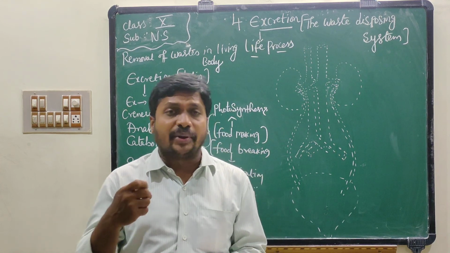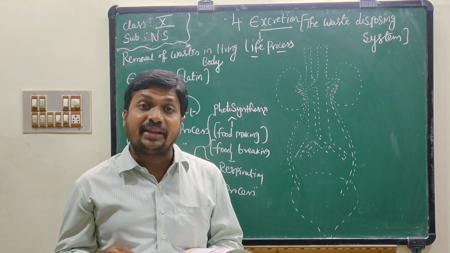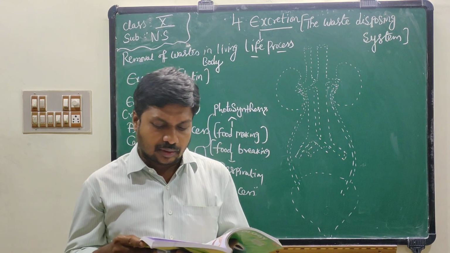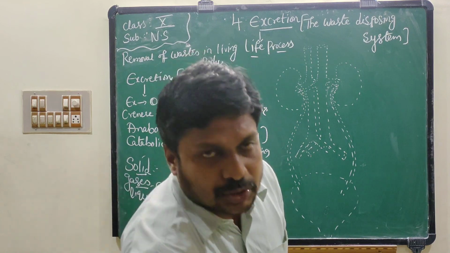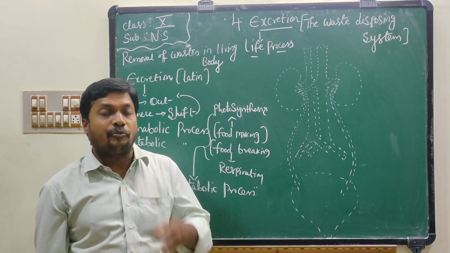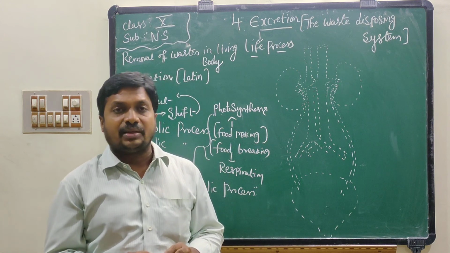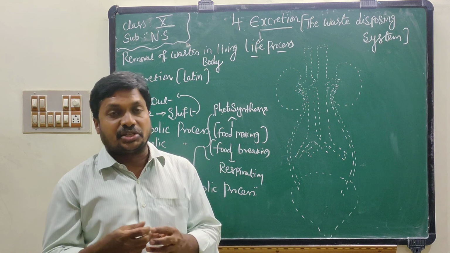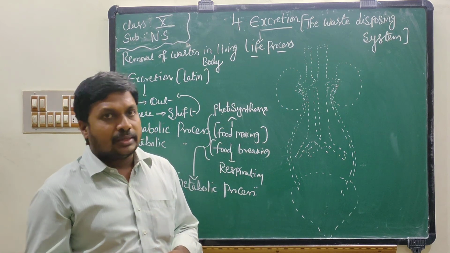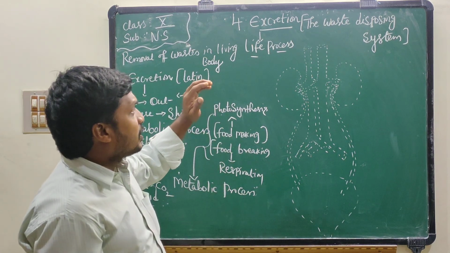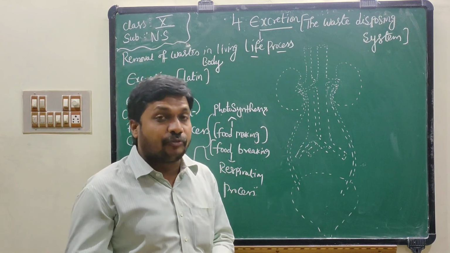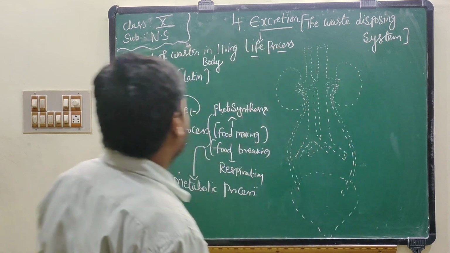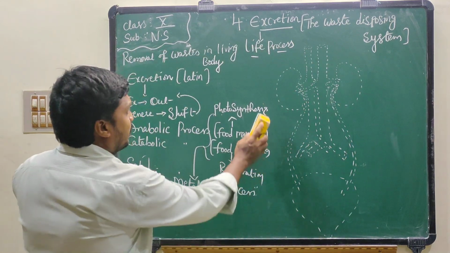Digestion. What are the products formed in the process of digestion? Write down: undigested food. So if you observe these 3 life processes, photosynthesis, respiration and digestion, some waste products are formed. So in the process of excretion, these waste materials must be sent outside of the body. Now I will explain about excretion in human beings.